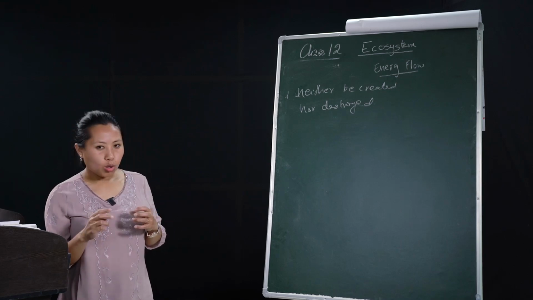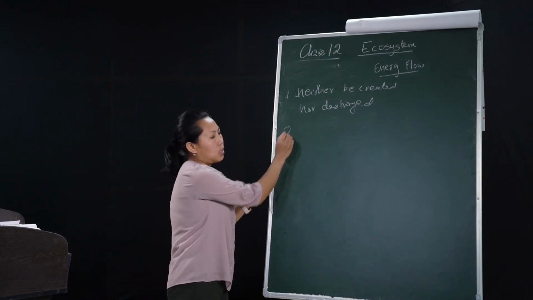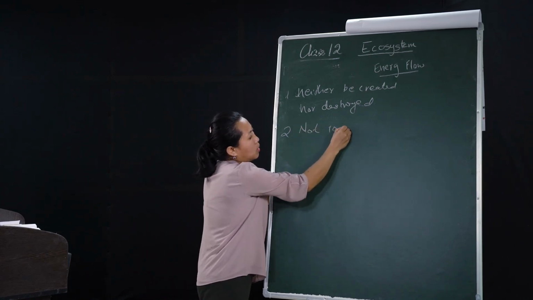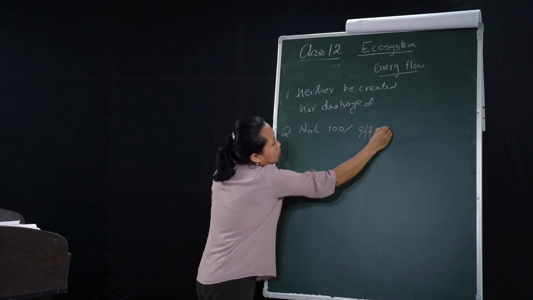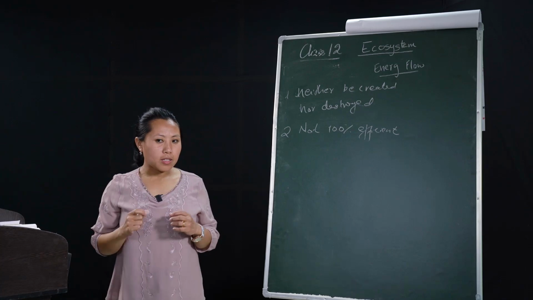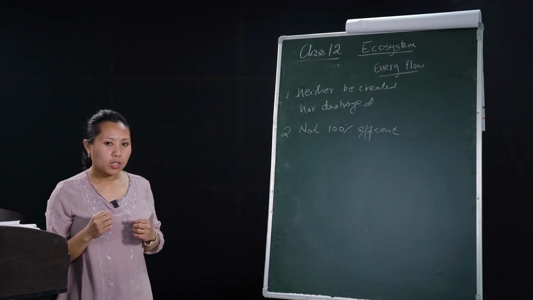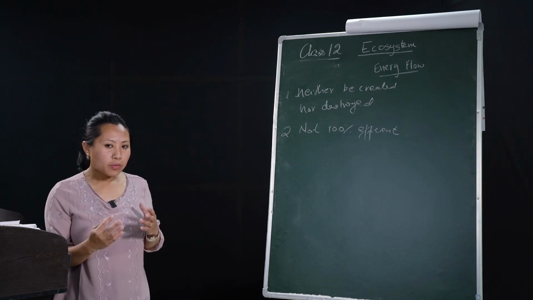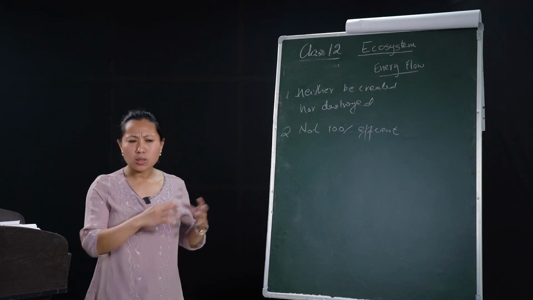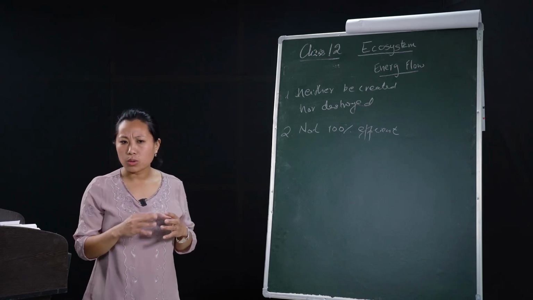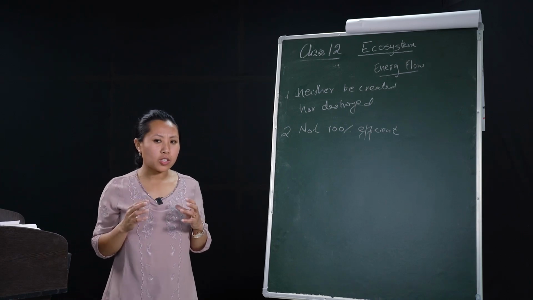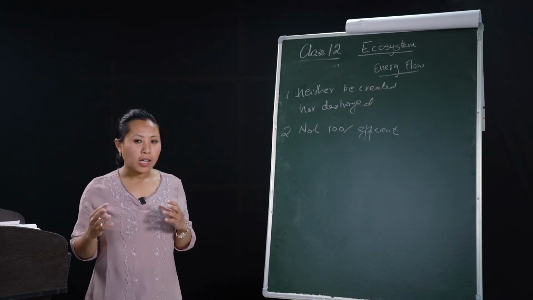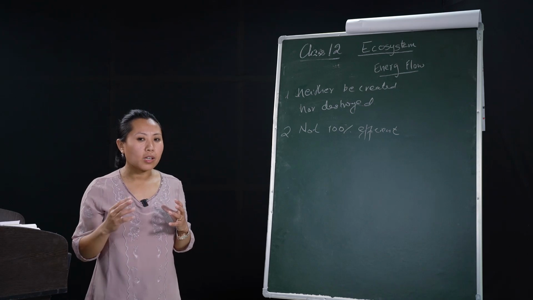And the second law of thermodynamics states that no energy transformation is 100% efficient. In other words, as energy is transferred from one trophic level to another, or transformed from one form to another, there is always a certain percentage of energy that is lost as heat, and only a certain amount of energy is available to the next trophic level.